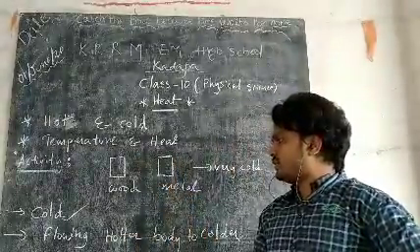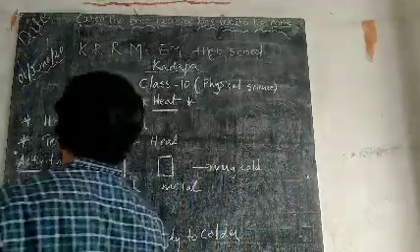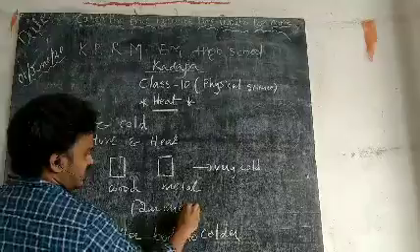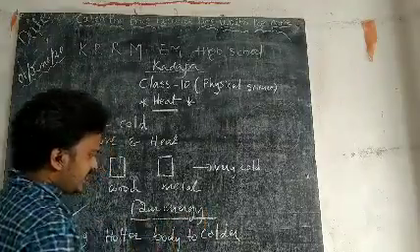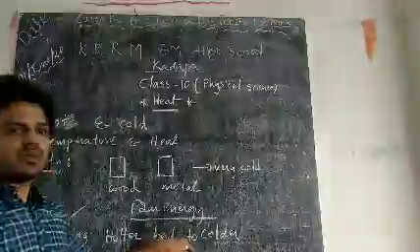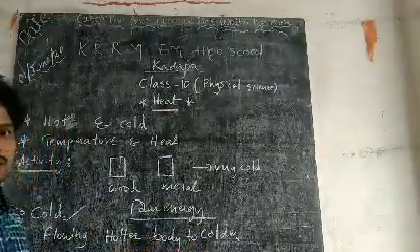Then what is meant by heat? Here we get the definition of heat. Heat is a form of energy that travels from a hotter body to a colder body. It travels when the two objects are in contact.